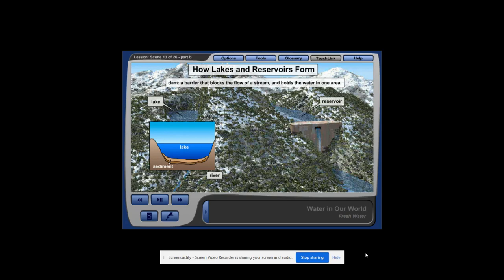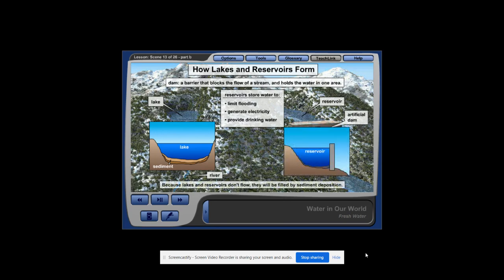A reservoir is a lake that is created by a man-made dam, which is also called an artificial dam. Reservoirs are created to store and hold water during floods, to generate electricity, or to supply cities with fresh water. Like lakes, sediment deposition will fill in a reservoir over time.